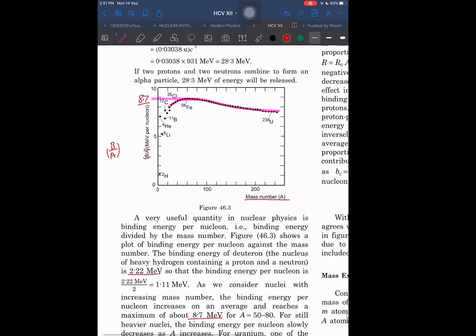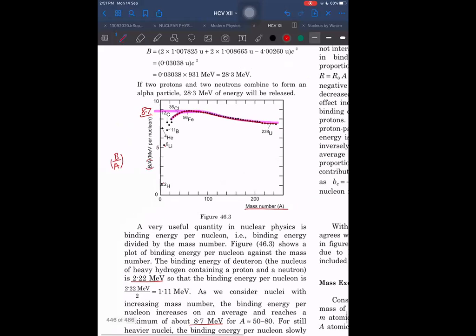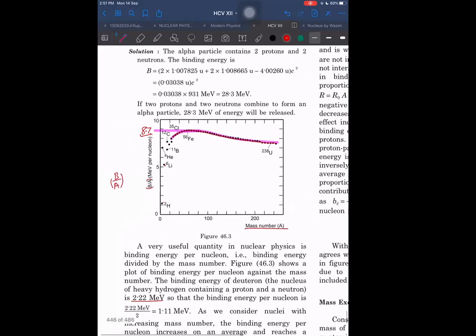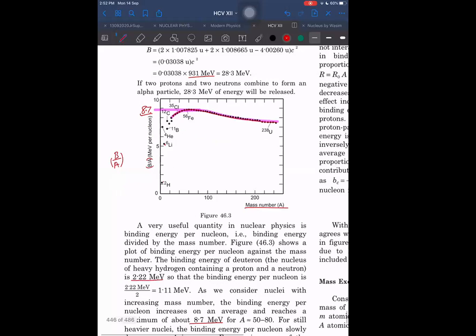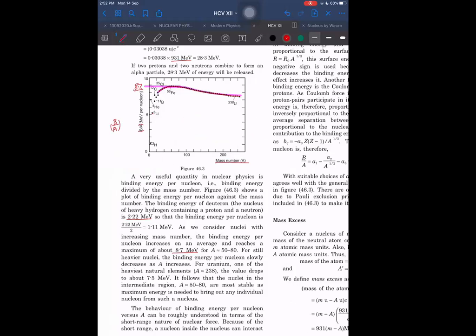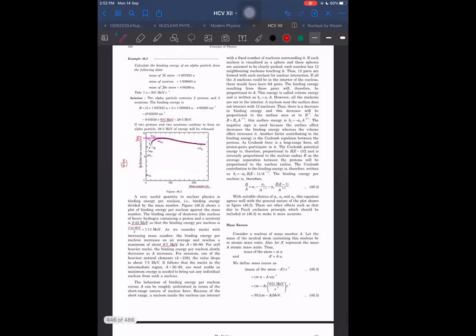And what is the maximum? If you remember, nearly 8.7. Exactly, we need not remember. That is enough for us. And 1 atomic mass unit is equivalent to what energy? 931 mega electron volt. We should remember this. What is the point of discussion and why do we plot this graph? I will give you a reason for that, and it is very important for us to know why we are plotting this graph here.